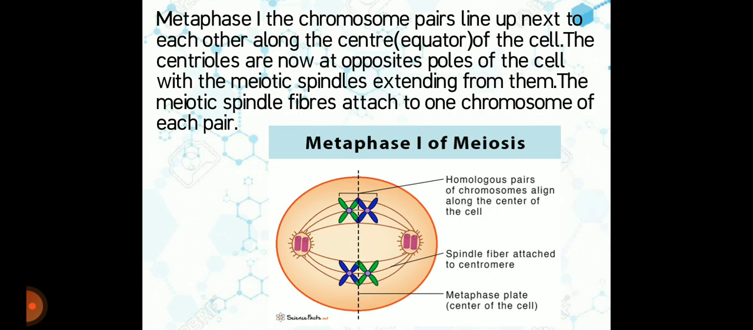And we have Metaphase 1. The chromosome pairs line up next to each other along the center or equator of the cell. Centrioles are now at opposite poles of the cell with the meiotic spindles extending from them. The meiotic spindle fibres attach to one chromosome of each pair.